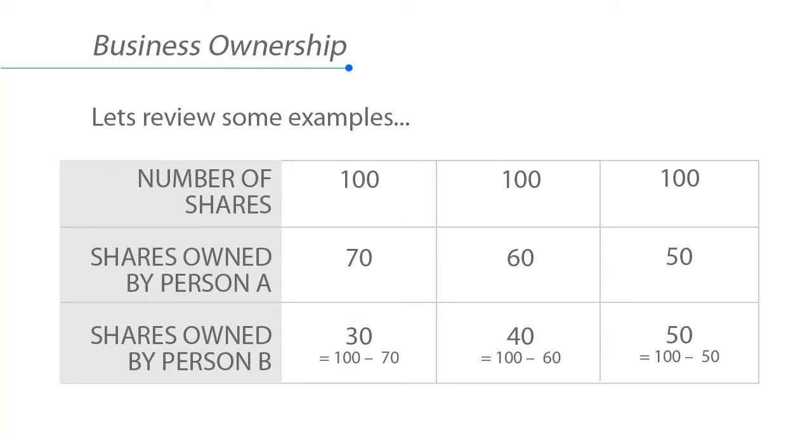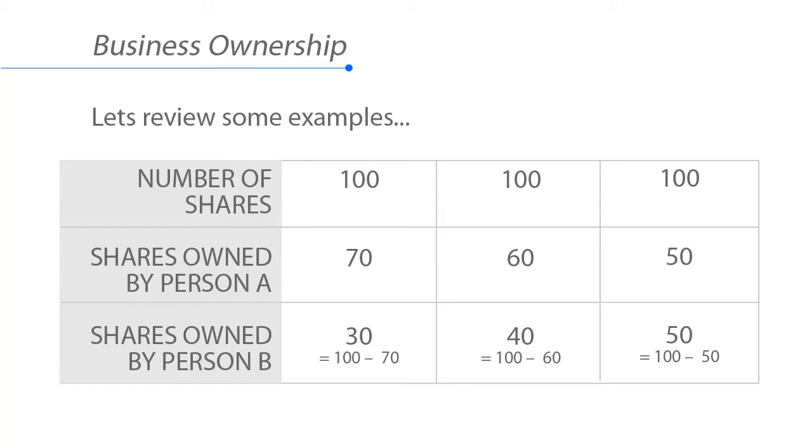Let's review some examples. There's a business with 100 shares. 70 of those shares are owned by person A, and 30 are owned by person B. Together, 70 plus 30 equals 100. So all 100 shares are owned by somebody. A business can also have 100 shares where 60 of those shares are owned by person A and 40 are owned by person B. Or it could be 100 shares where half, or 50, are owned by person A and half, the other 50, are owned by person B.